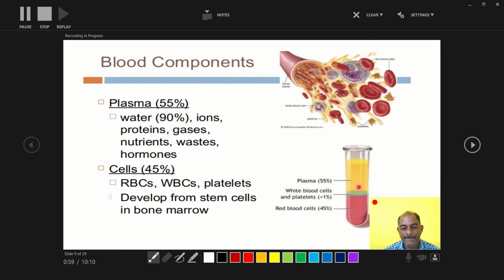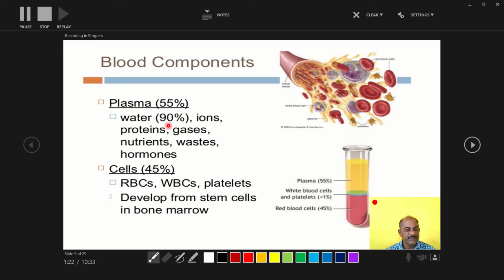55% is the plasma and the remaining is the blood cells. This plasma is a cheap transporting media of the blood. Inside this plasma, some organic as well as inorganic constituents are present.